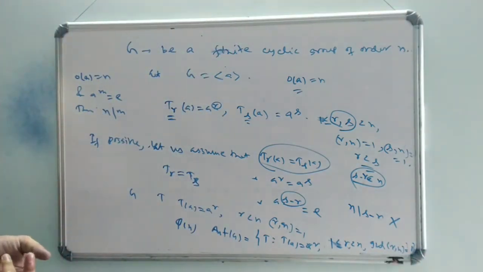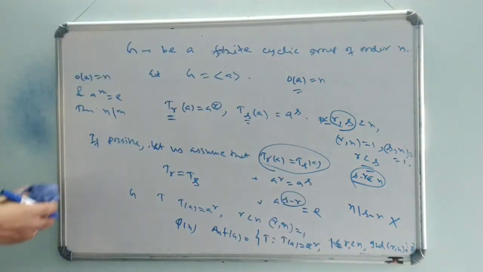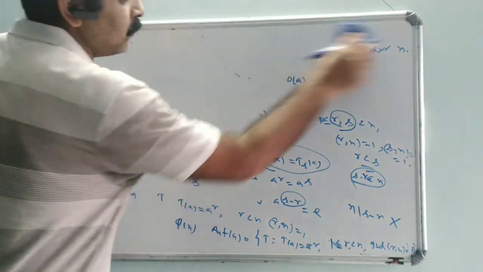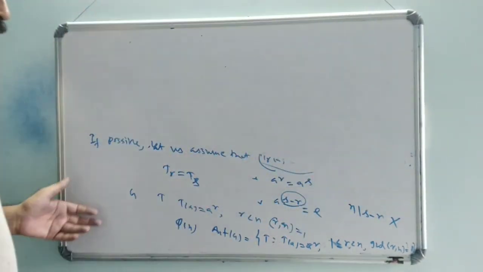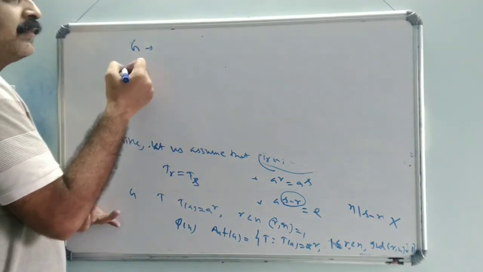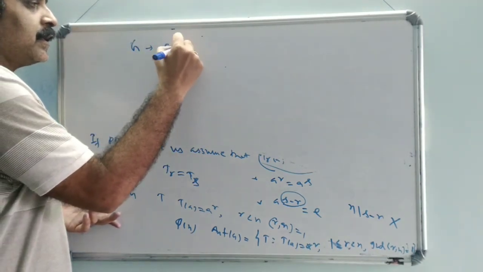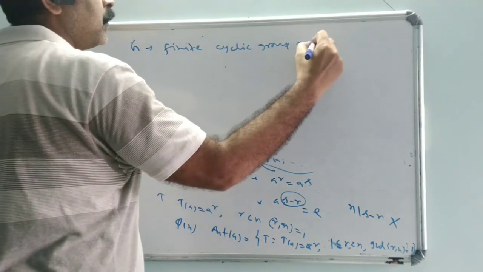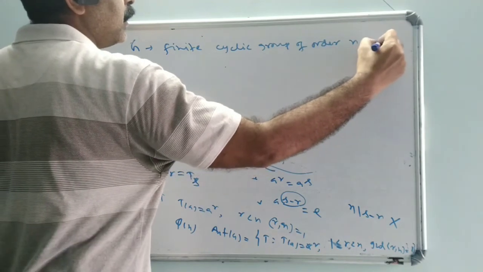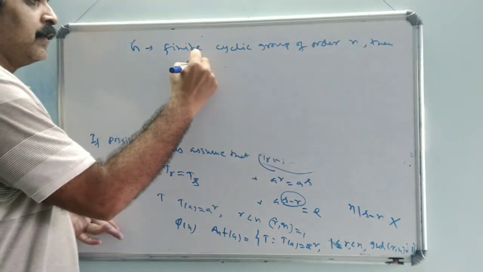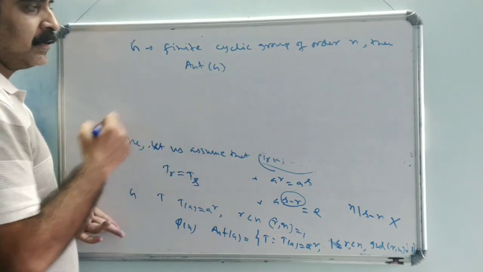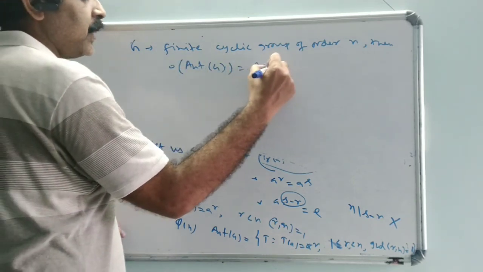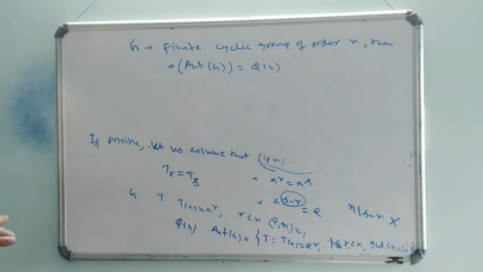Okay, so that's all. Earlier we handled the infinite cyclic group, and here we found the automorphism group of a finite cyclic group G. So if G is a finite cyclic group of order n, then the order of the automorphism group of G is phi(n).